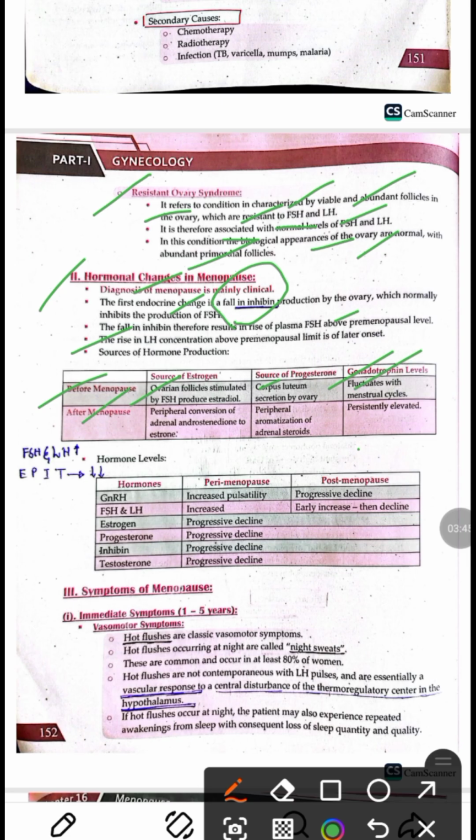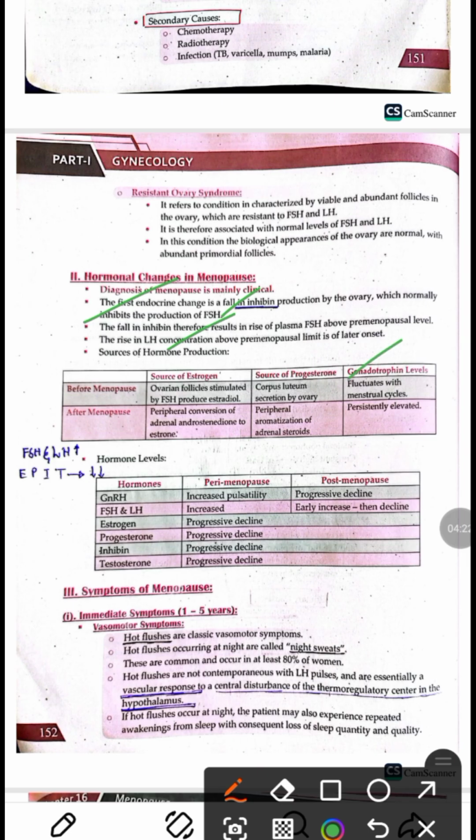After menopause, the estrogen is formed by the peripheral conversion of adrenal androstenedione to estrone, whereas progesterone is formed from the peripheral aromatization of the adrenal steroids. And after menopause, the level of GnRH is persistently elevated. So in menopause, there is initially a fall in the inhibin level, and a compensatory increase in the FSH level, and after FSH, there will also be a rise in the LH level, and the GnRH level will also be elevated.